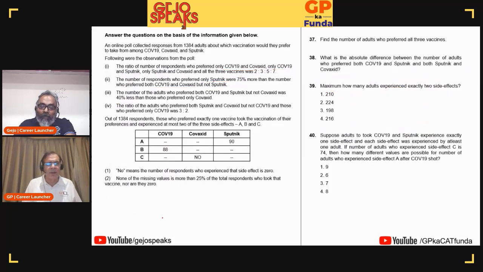Yeah. No, there's some additional data which has to be used out here. Oh, okay, it's talking about who preferred. Okay, this is about exactly one vaccine. Oh, okay, side effects. Okay, sorry, fine, sorry.